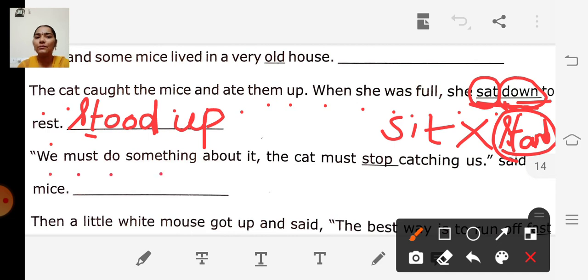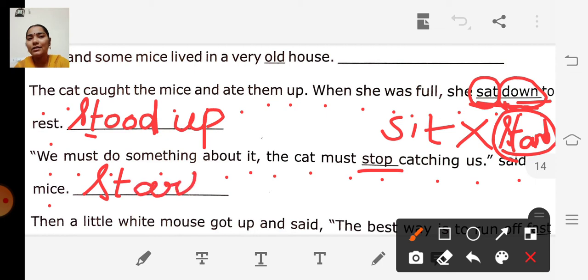We must do something about it. The cat must stop catching us, said the mice. So they have underlined the word stop. So what is the opposite of stop? Start. Yes. So the opposite of stop is start. S-T-A-R-T. Start. Okay. Opposite of stop is start.